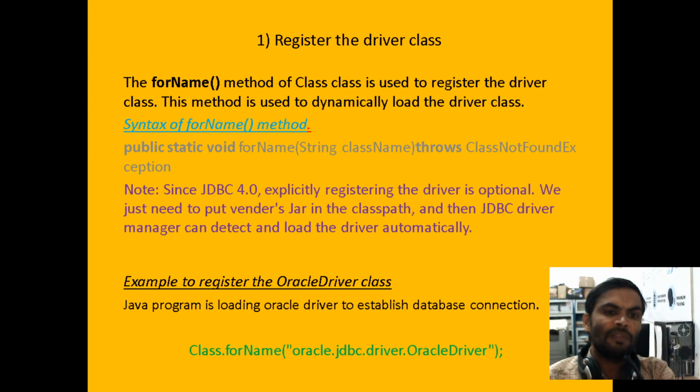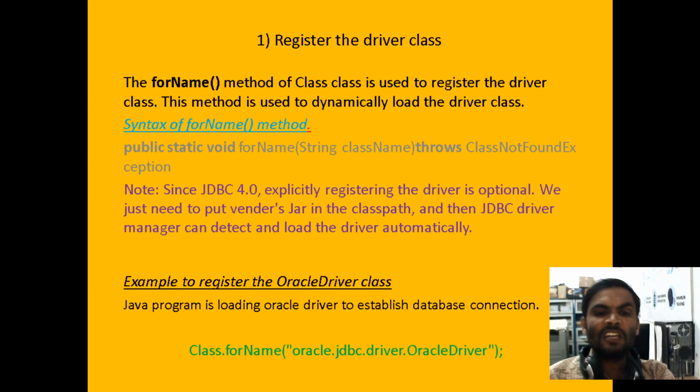The return type of the forName method is void, meaning no value. forName takes a string class name, and here we pass the driver class name, oracle.jdbc.driver.OracleDriver. At the time we call the method, it dynamically loads the driver class.